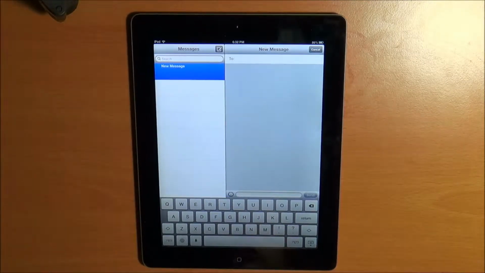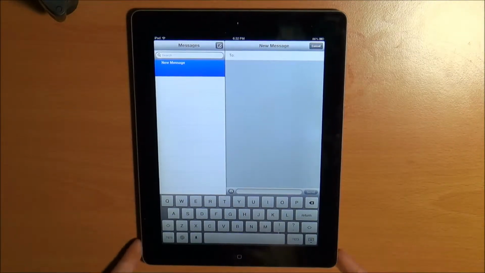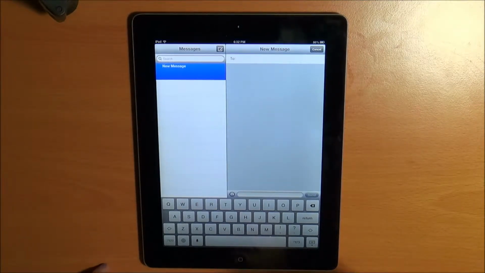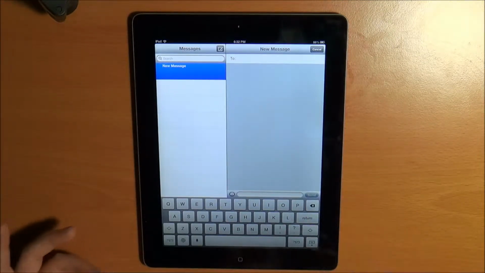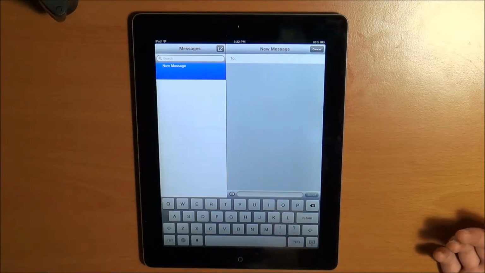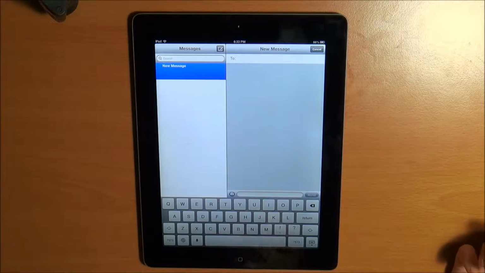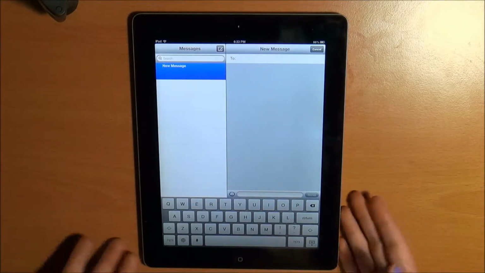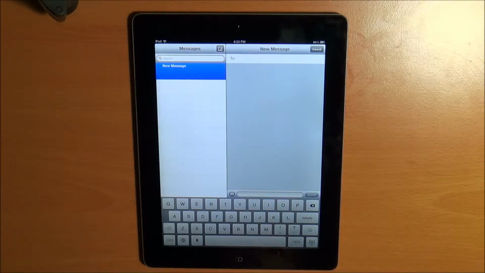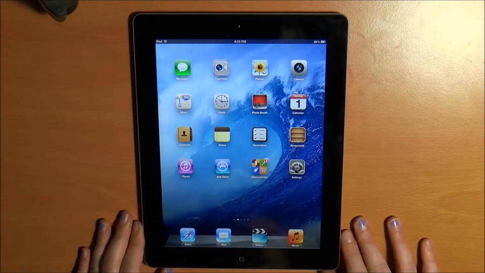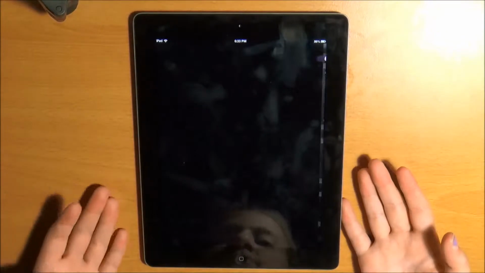I'm pretty sure you can only text iPhones and iPods and iPads and any Apple devices with the iPad. I don't think you can text regular phones, like the flip phones, or the Blackberries, or the Samsung Galaxy and stuff like that. I don't think you can text those. It can only be Apple. So I'm just gonna go out of Messages, and so next is FaceTime.